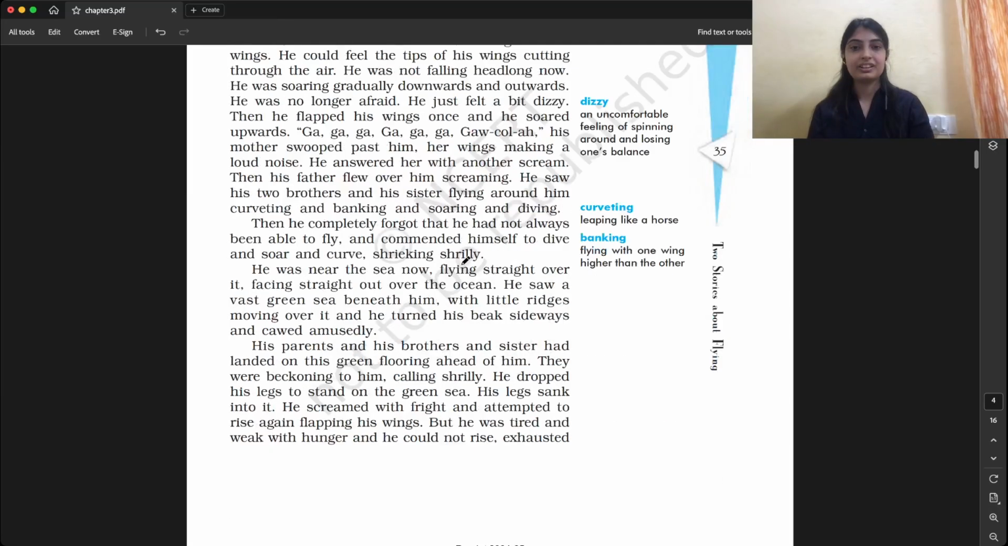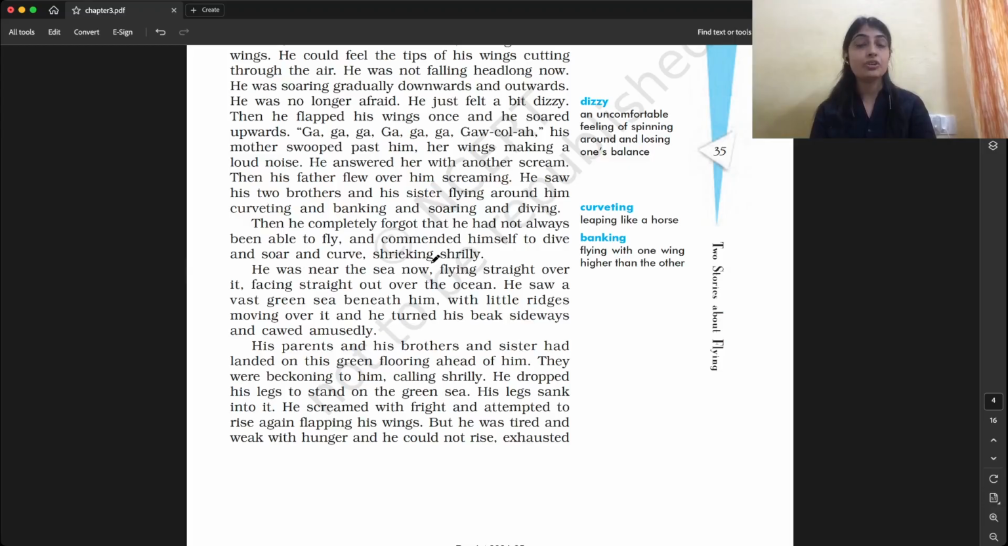Then he completely forgot that he had not always been able to fly. He had completely forgotten his fear that he was once not able to fly. He did not remember it right now, and commended himself to dive and soar and curve, shrieking shrilly. Okay, commended means he was applauding, praising himself. Commendable, we say, right? Commended means praising himself to dive, soar, and curve.